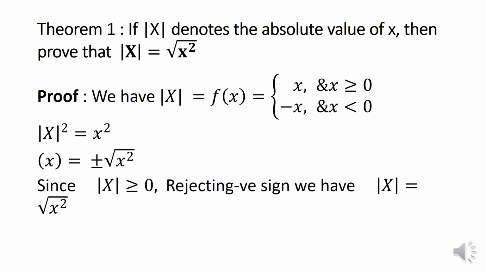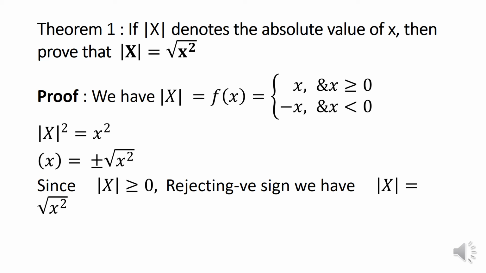Proof as follows. We shall define the modulus of x as f of x, which is equal to plus x when x is greater than or equal to 0, and equal to minus x when x is less than 0. Now, modulus of x whole square is equal to x square.